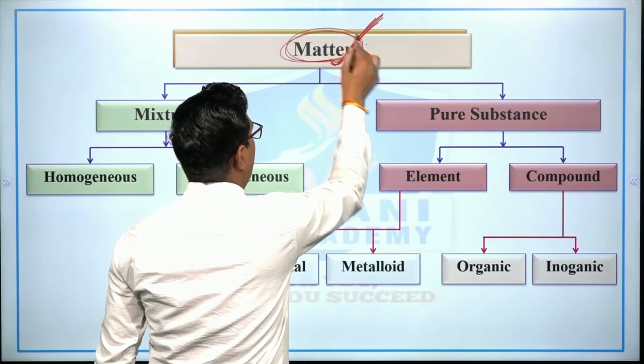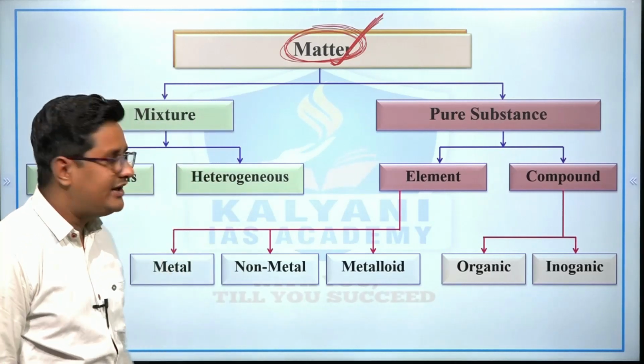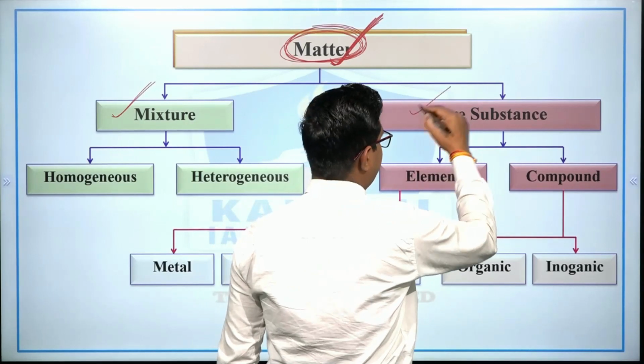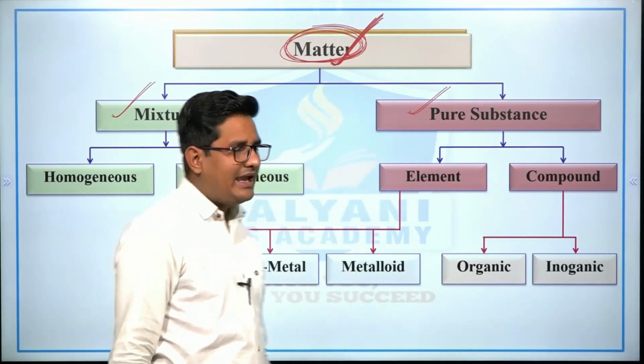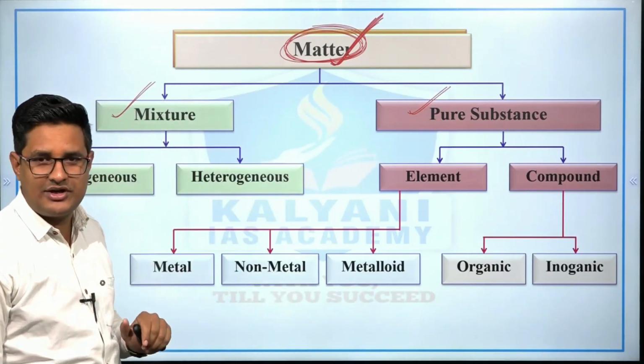On the basis of chemical properties, matter is divided into two: mixture and pure substance.